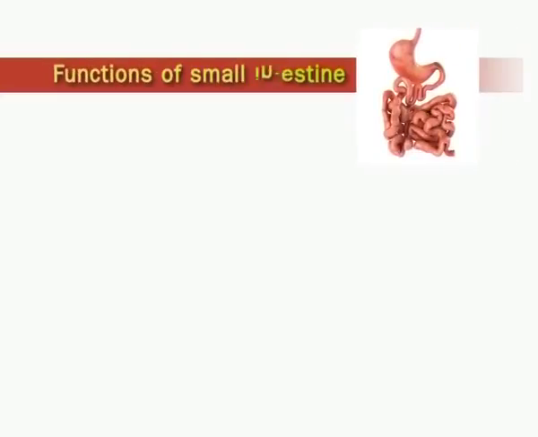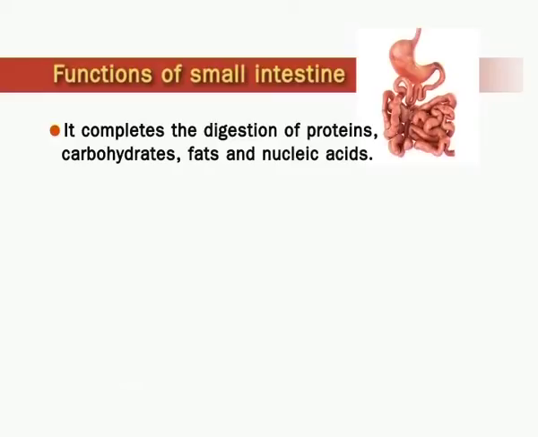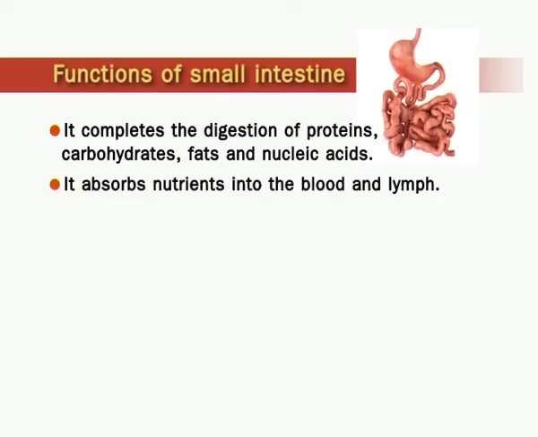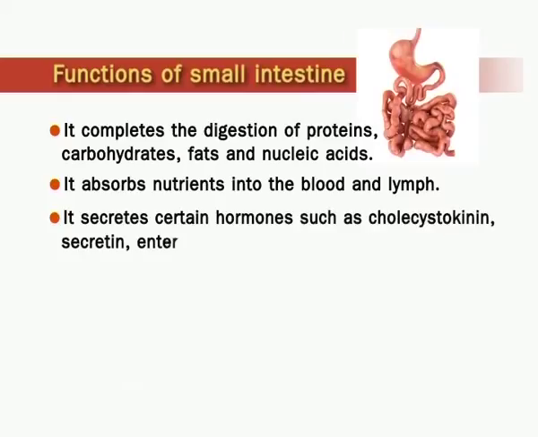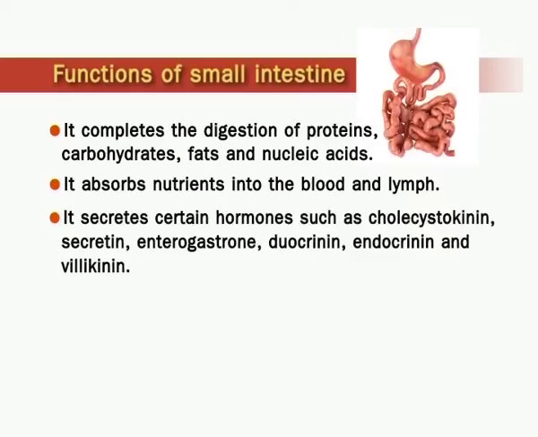Next come the functions of small intestine. It completes the digestion of proteins, carbohydrates, fats and nucleic acids. It absorbs nutrients into the blood and lymph. It secretes certain hormones such as cholecystokinin, secretin, enterogastrone, duocrinin, endocrinin and bilirubin. It also secretes digestive enzymes.